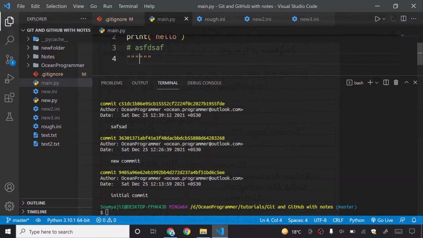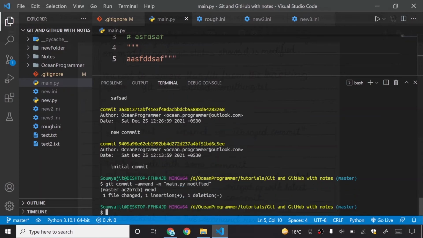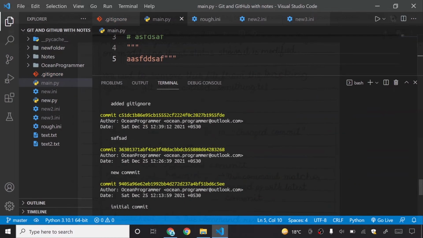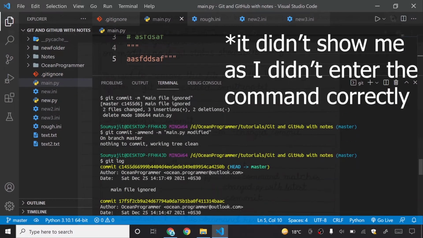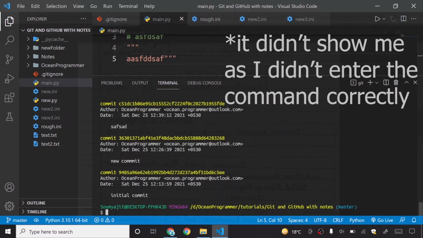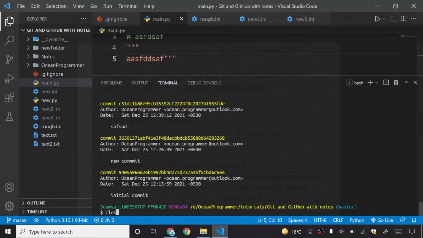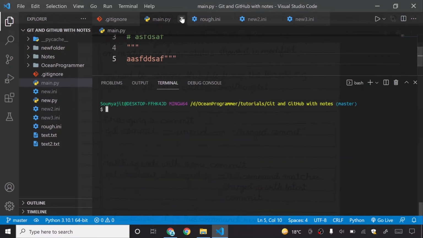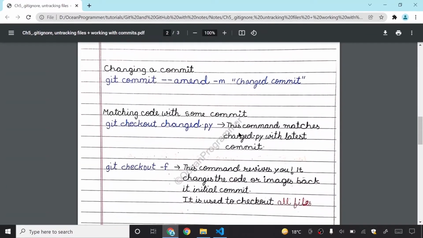I will put this thing. So if I now do this thing, and it is saying amend, and if I git log, it will show me somewhere. Anyways, I will now not find it. I will just clear this terminal because it is showing me a lot of my previous outputs too.